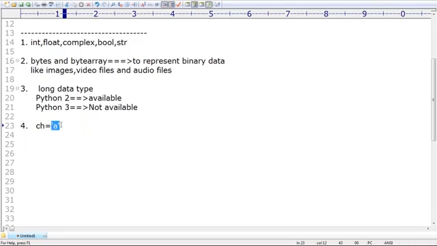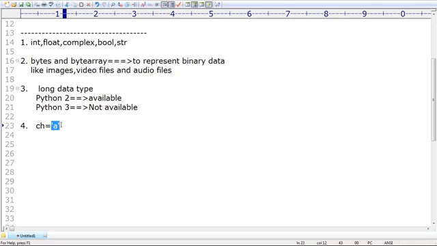Do you know, the people who are coming from C language, C++, Java, you may be aware: a single character within single quote. What about these things? Anyone, can you please tell? Remember, a single character within single quote is by default considered as char type.